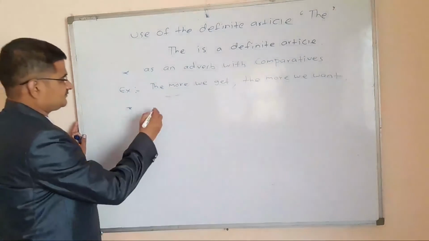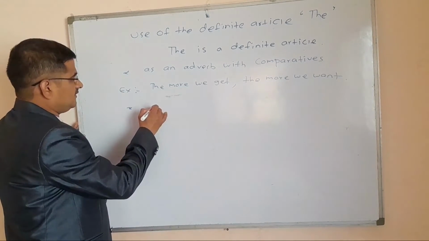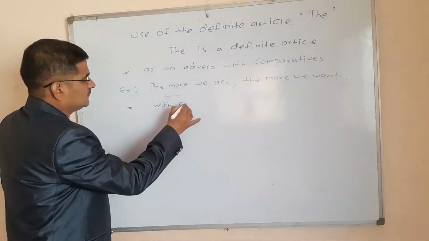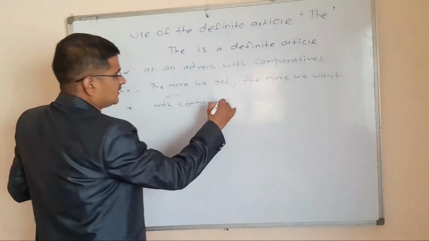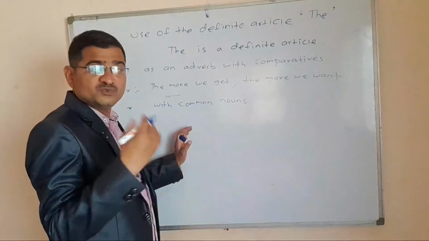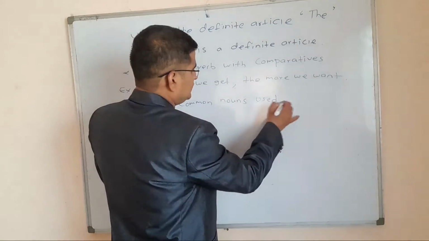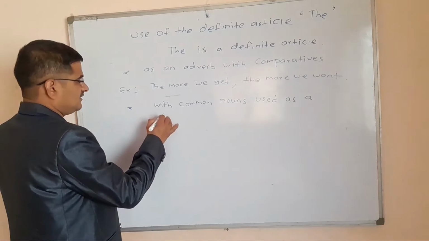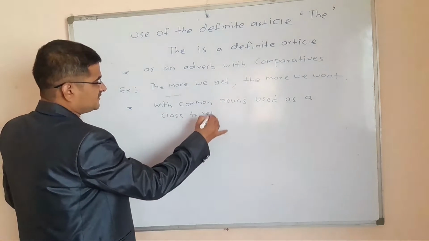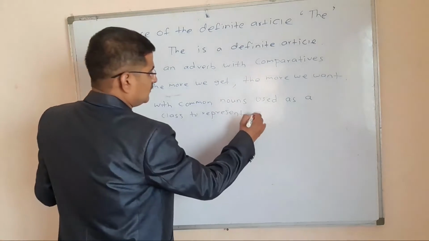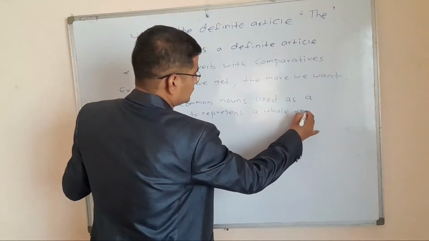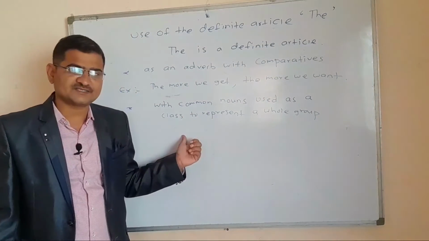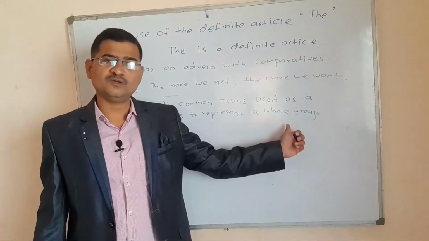Another usage of the article the. See here, we use the definite article the with common nouns used as a class to represent a whole group.